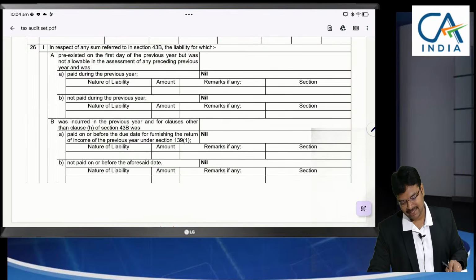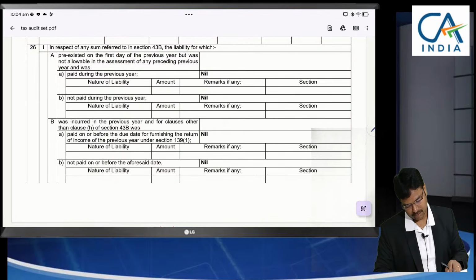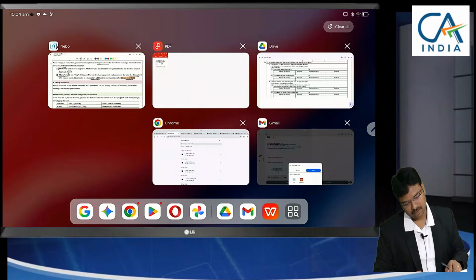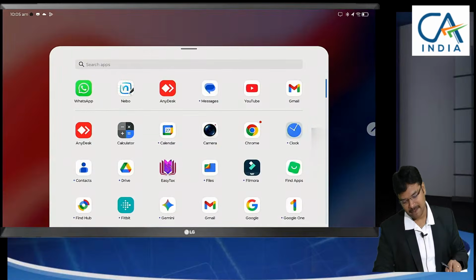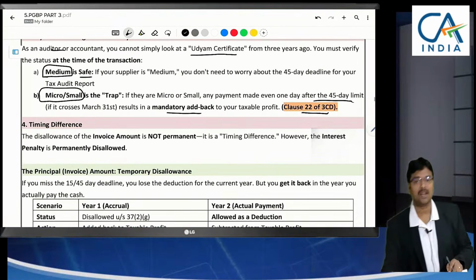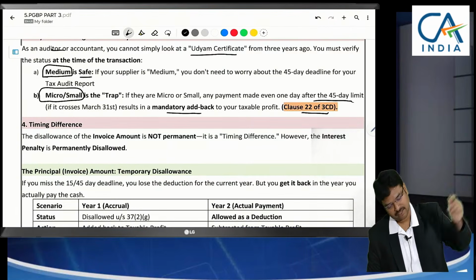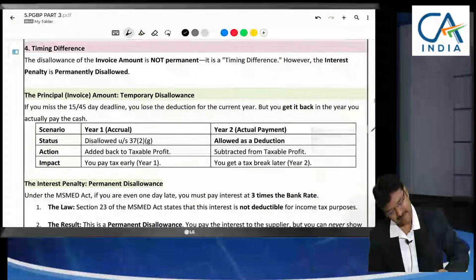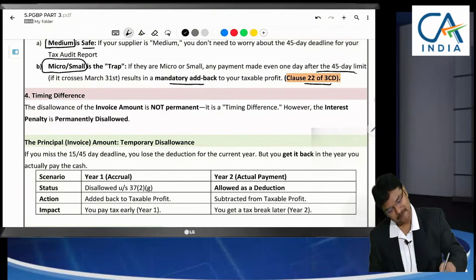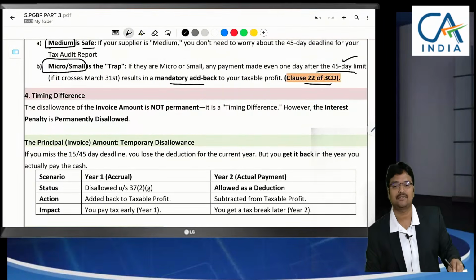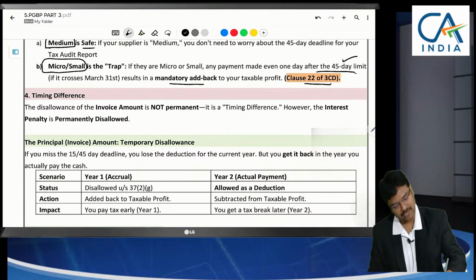But one thing here is, interest might be permanent disallowance, but this payment to creditor is not a permanent disallowance. It can be allowed if you make payment after this time limit. It can be allowed as deduction in the year of payment.